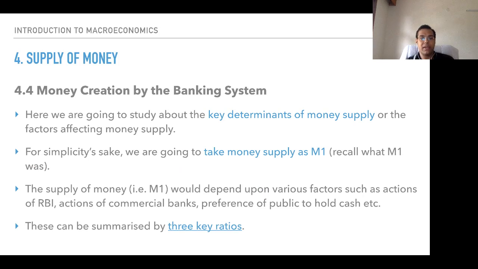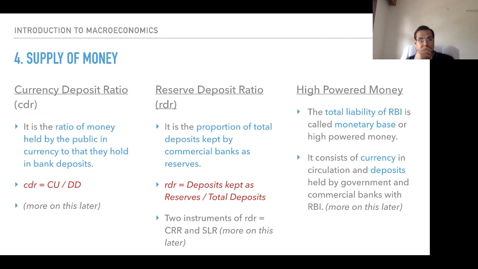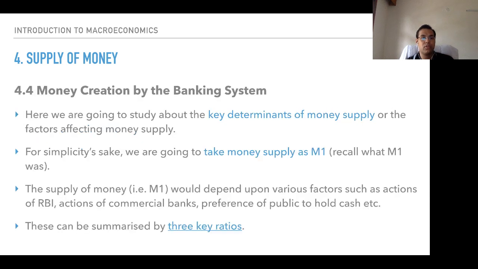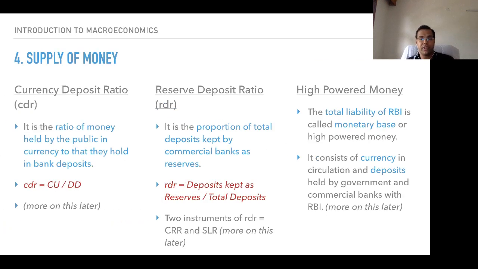These can be summarized by three key ratios that we are going to see. The first one is the currency deposit ratio, CDR, the second is the reserve deposit ratio, RDR, and the third is high powered money, HPM. We are looking at three ratios, and through these three ratios we are going to understand the supply of money, that is, money creation by the banking system.